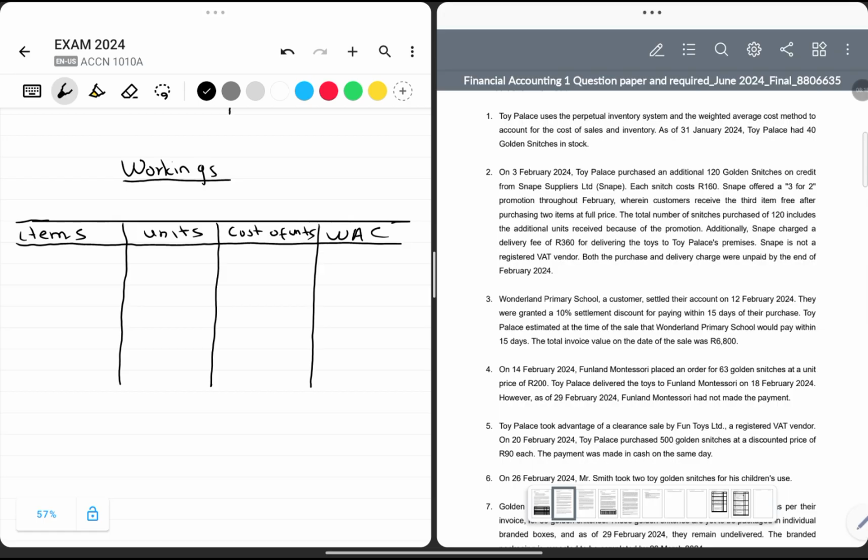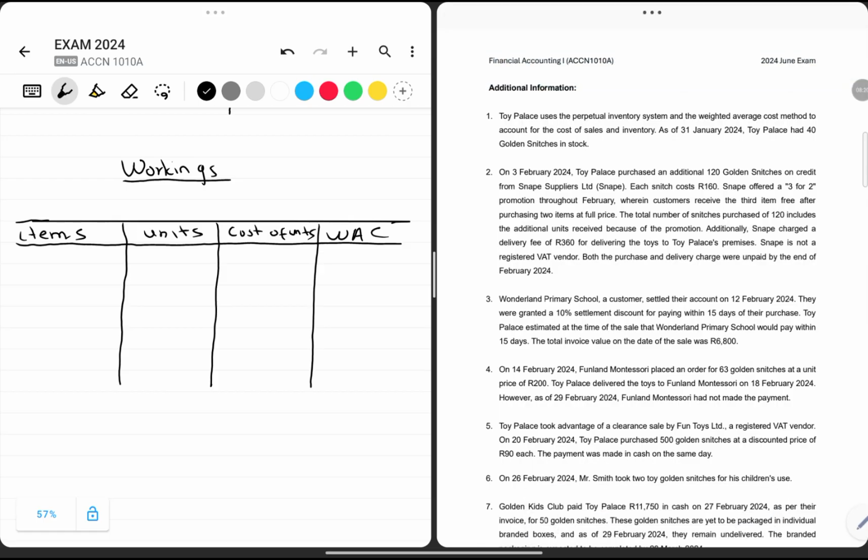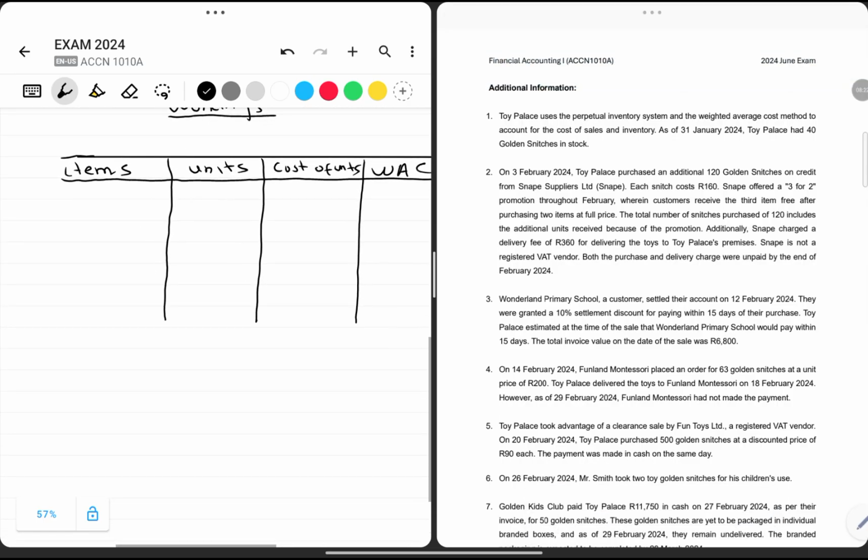Now, we always start with the opening balance. So this example is going to be the opening units. Remember in point number 1, they told us that as of 31st January 2024, Toy Palace had 40 golden snitches in stock. So we know that at the beginning of February we had 40 units.